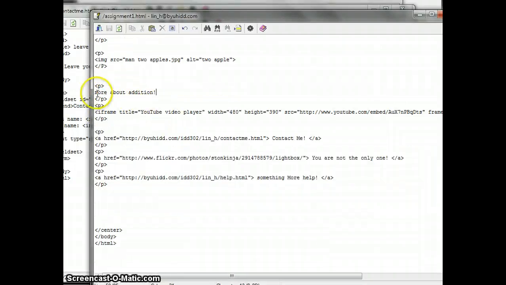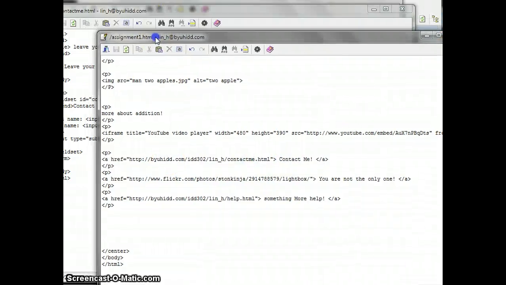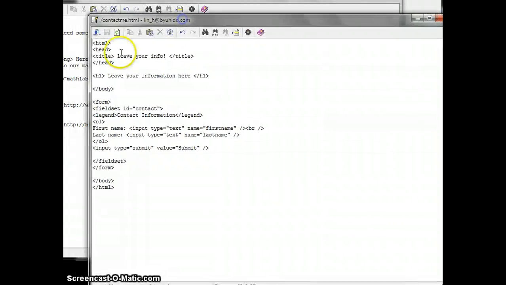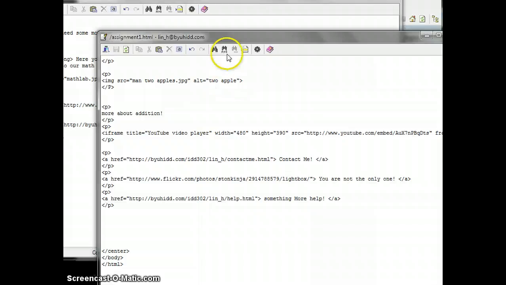And the answer is you have 2, and also with the picture with a man holding 2 apples. And if you want to know more about addition, I put another link to YouTube, and we can watch this on YouTube about addition. And also another paragraph right here is contact me if you have any questions. So that will link to another page I made, the second one right here. The title says leave your info, and I make a table here, so they can leave their first name and also last name, and then they can submit here. And that's the second one.